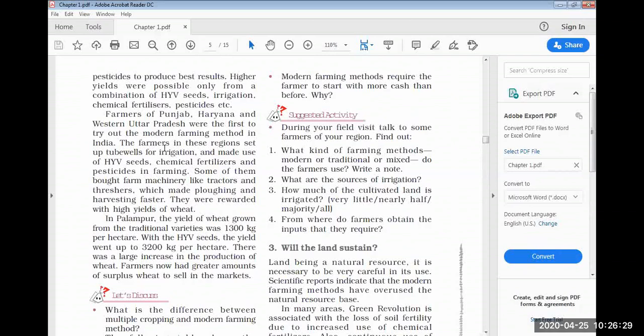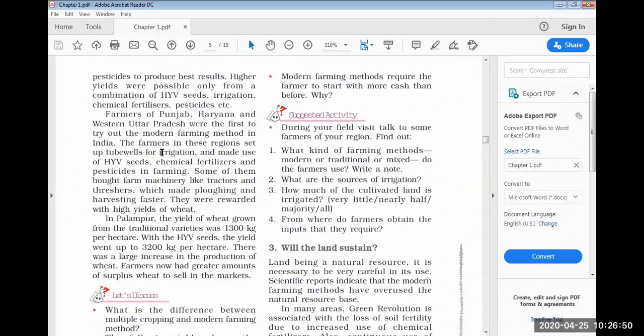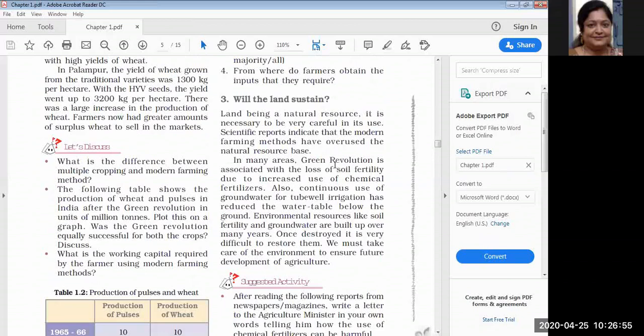But when I'm using the modern farming method, it means I'm using HYV seeds. These seeds need more water for irrigation. It means I have to depend on tube wells or pumping sets, and then I'll be using the water. Right? Just see here. After that, I said, will the land sustain? The land won't sustain if I'm going with the Green Revolution.